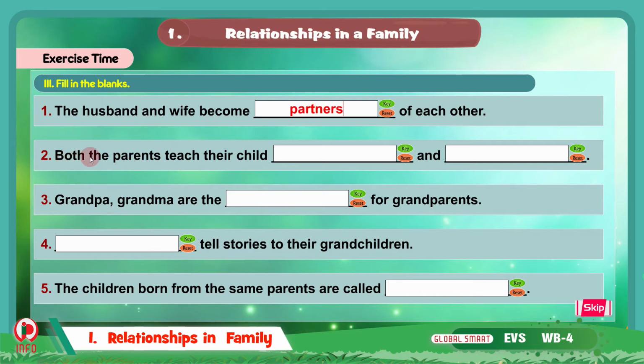Now both the parents teach their child dash and dash. What is the answer here? Good manners and good values. So we will write here good manners and good values.